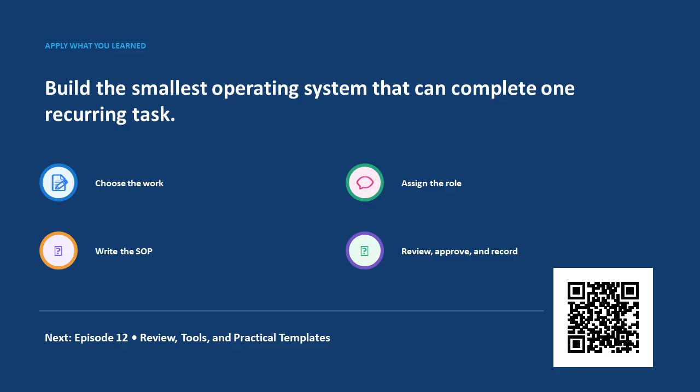Build the smallest operating system that can complete one recurring task. Choose the work, assign the role, write the SOP, and review, approve, and record the result. Episode 12 completes the course with tools and practical templates.